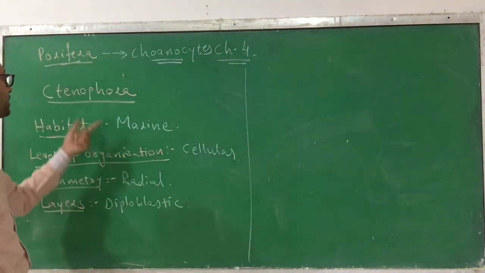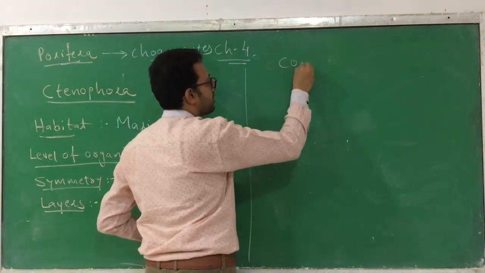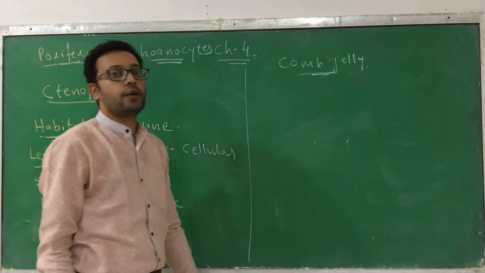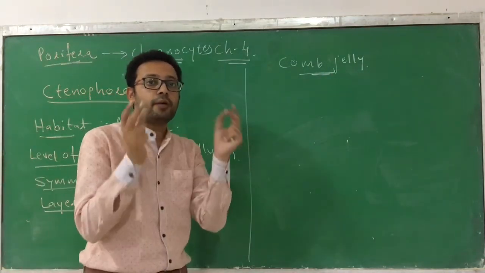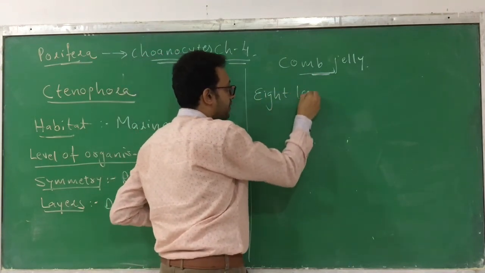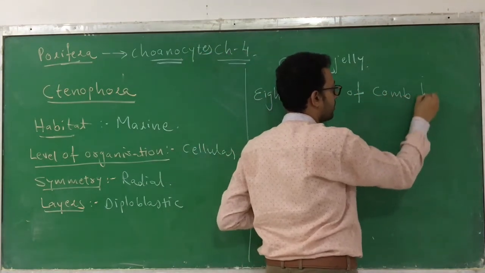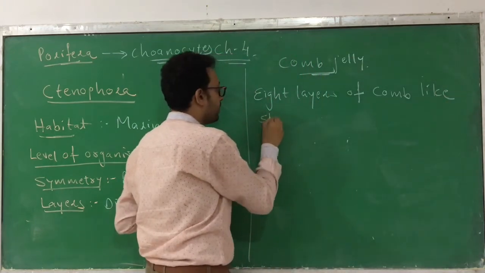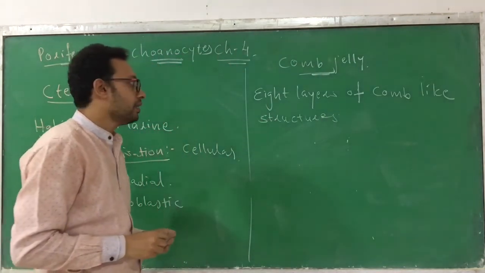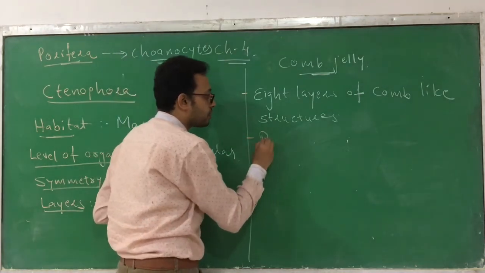Now we start with the important characteristics. What is the special characteristic of this Ctenophora? They are also called comb jelly, because they have comb-like structures. They have 8 rows of comb-like structures. That's why we call it comb jelly. Okay, clear?